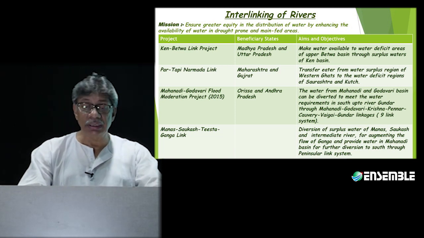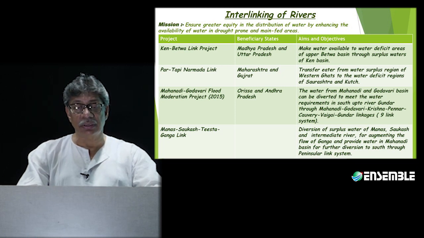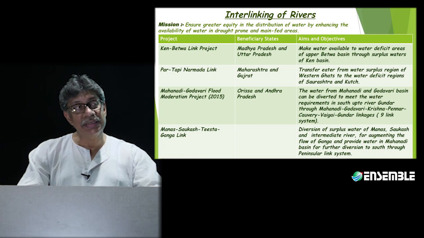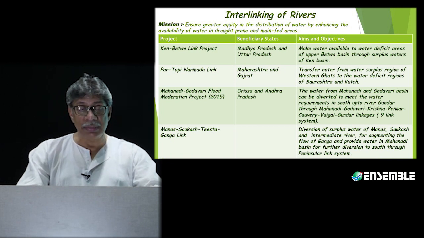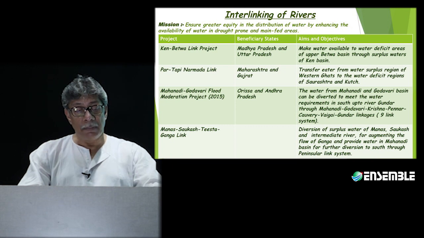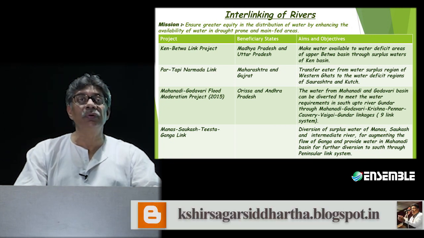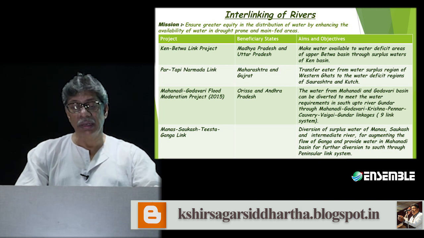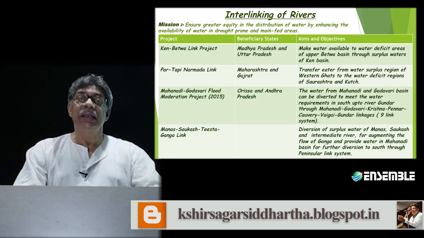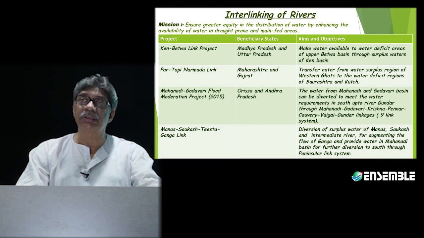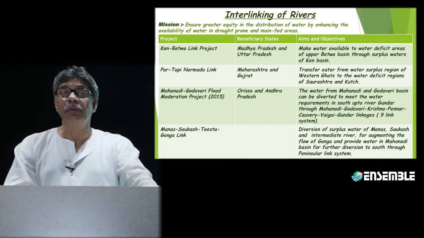When we talk about interlinking of these types of projects, we are talking about many factors. We have linkages like Ken Betwa, Par Tapi Narmada, Mahanadi Godavari flood moderation scheme, Manas Sankosh Tista Ganga project. There are going to be some beneficiary states, and such linking will lead to redistribution of water in some way or the other. That is the benefit of it. It actually entails an interbasin transfer of water, and it is this interbasin transfer of water that is always mired in a variety of problems.